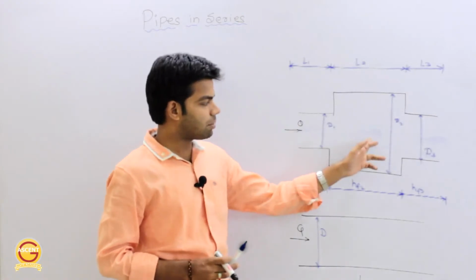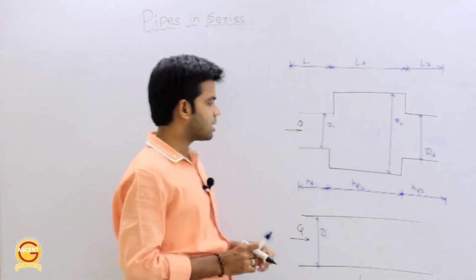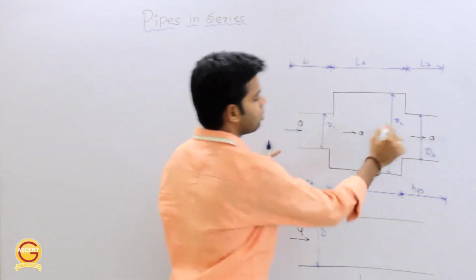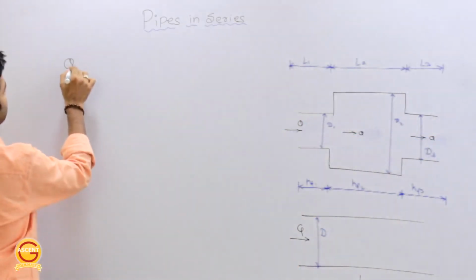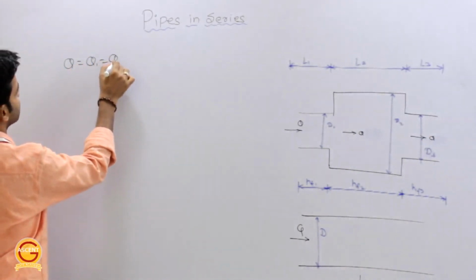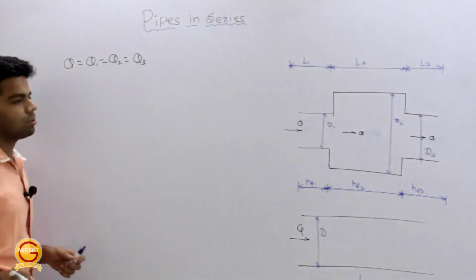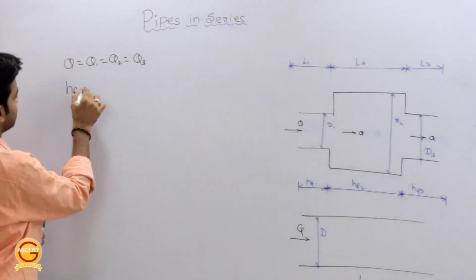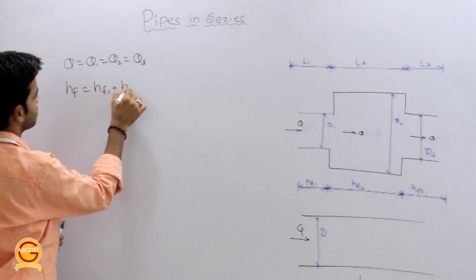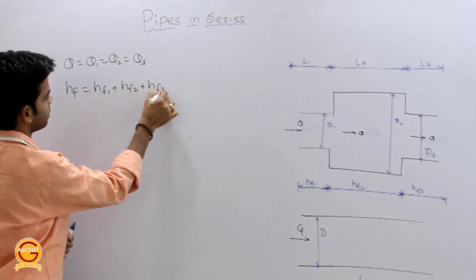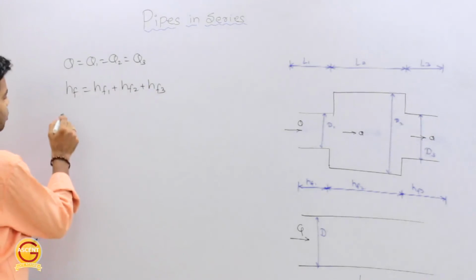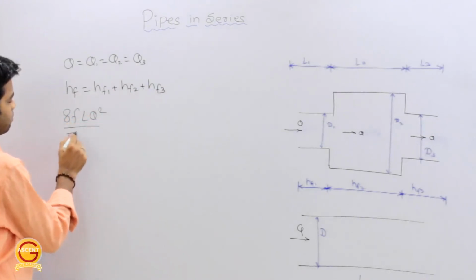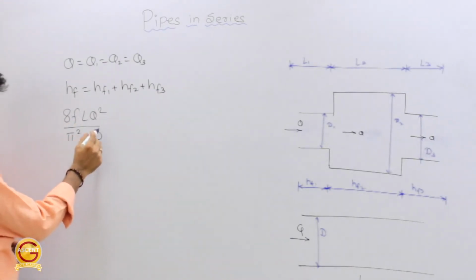So what happens if the pipes are connected in series? Total discharge obviously will be same throughout. That is, total Q is equal to Q1, which is equal to Q2, which is equal to Q3, first thing. Second thing, total head loss HF is equal to HF1 plus HF2 plus HF3. Now HF we have already determined as 8 f L Q square upon pi square g d raised power 5.